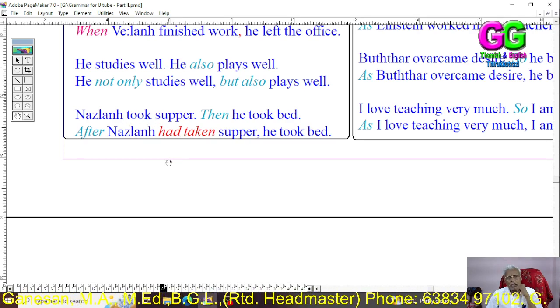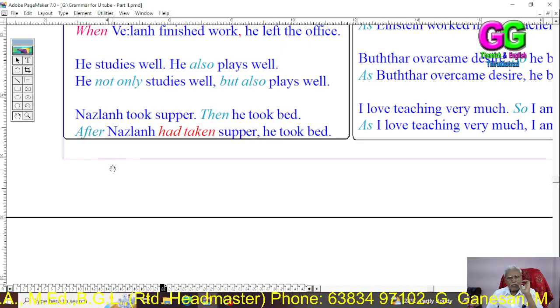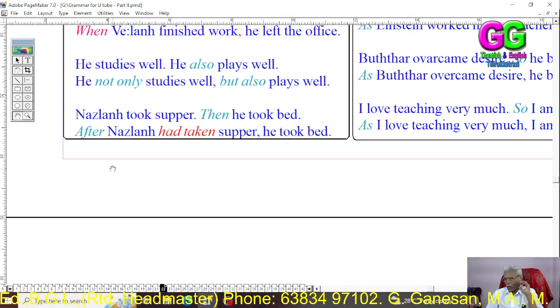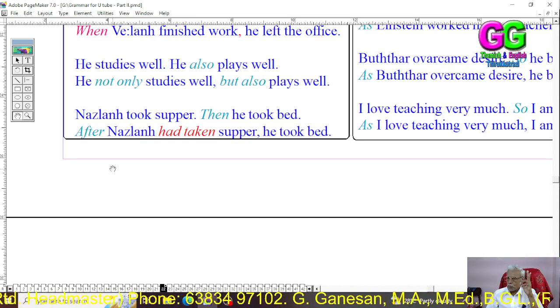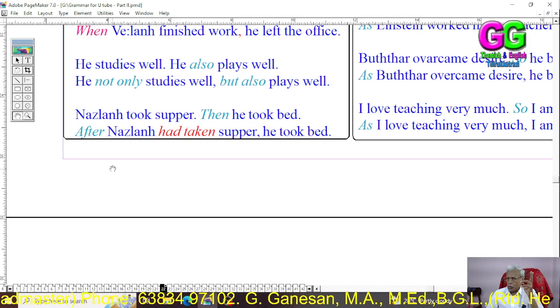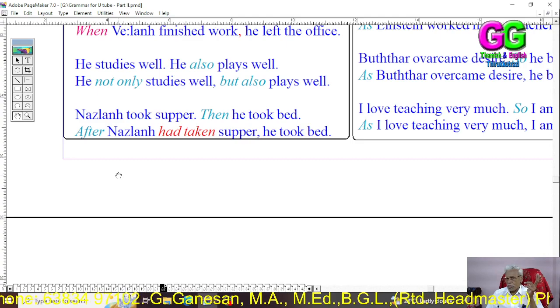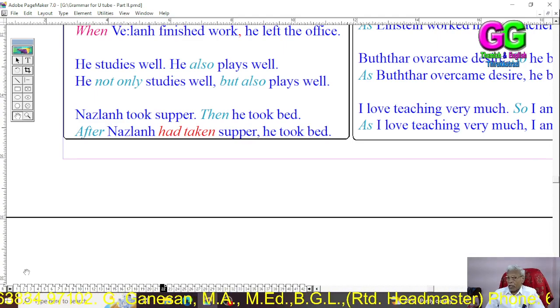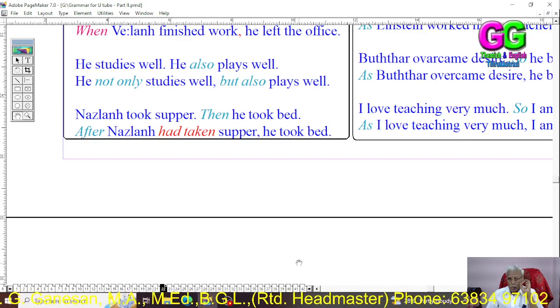Yes, I have already explained in the after class. When two actions are used in two clauses and it is changed into a complex sentence, in the after clause we should mainly use past perfect.